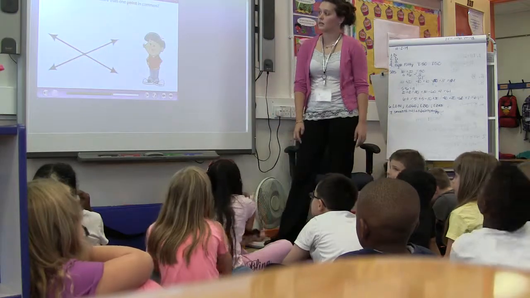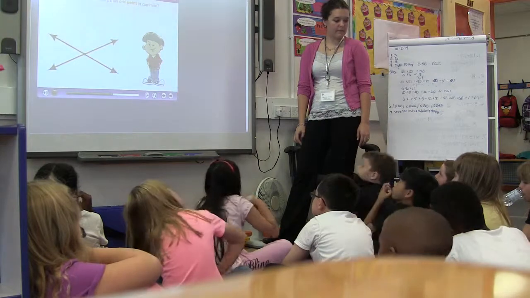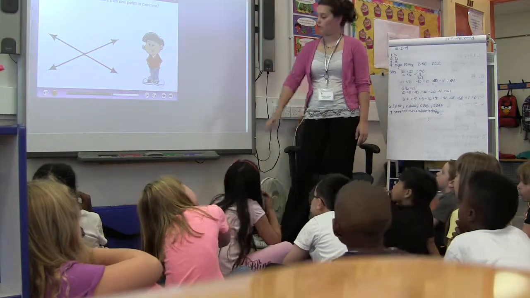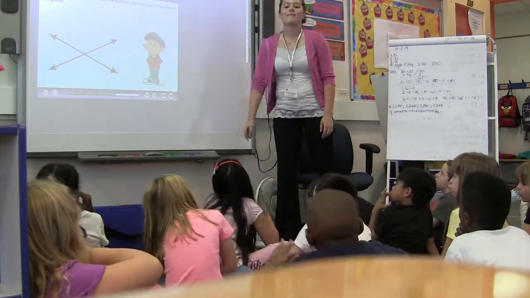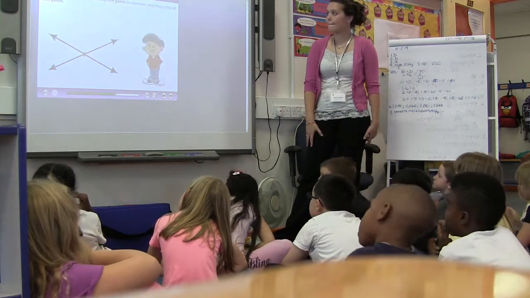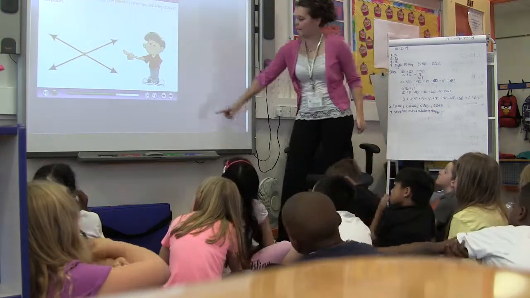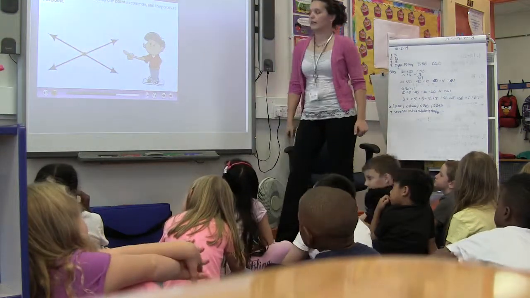Can intersecting lines have more than one point in common? No. We already discussed this. No, because it's intersecting, crossing. Intersecting lines have only one point in common, and they cross at this point. Got it? I get it. Good.